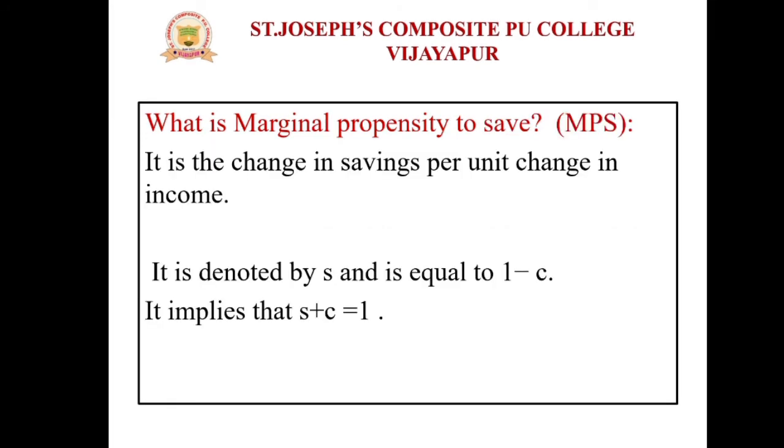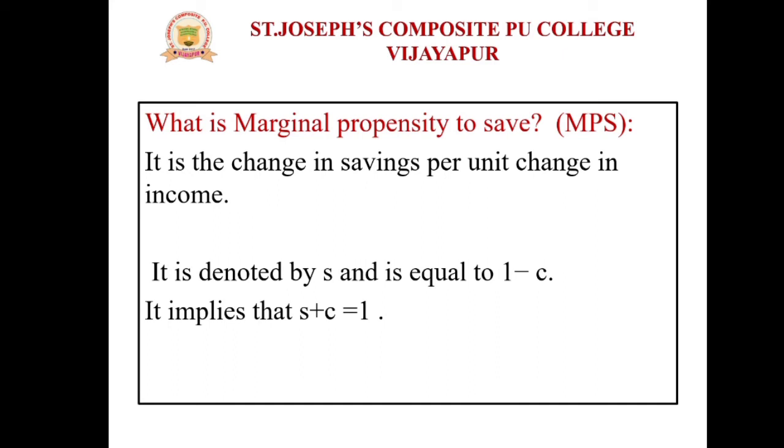Another question: what is marginal propensity to save? MPS means it is the change in savings per unit change in income. So what is MPC? Marginal propensity to consume means change in consumption per unit change in income.